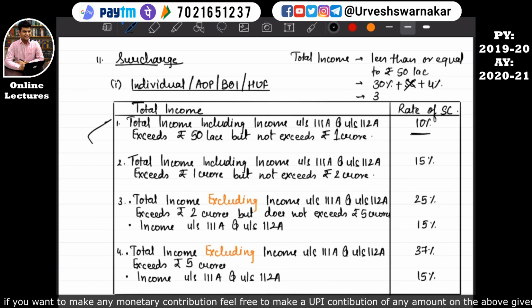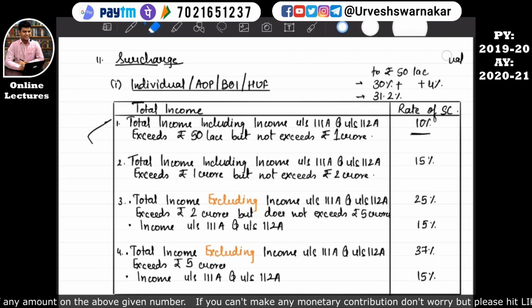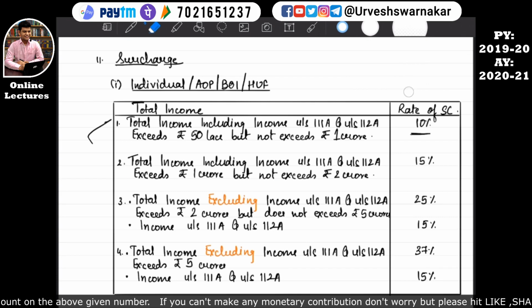So that means 31.2% is the rate of tax that an SSC has to pay. But if SSC earns more income, then he has to pay more tax. If he earns more than 50 lakhs, here surcharge will get revived. It will come 10% or say 15% or whatever the surcharge is applicable to that SSC. The higher the income you earn, the higher rate of income tax will be charged by the income tax department. This is how the income tax is.